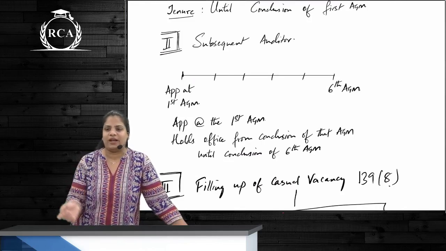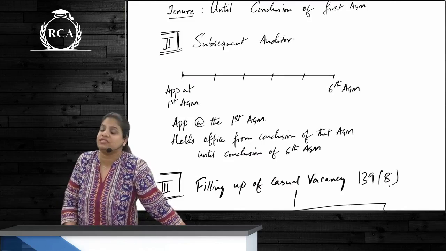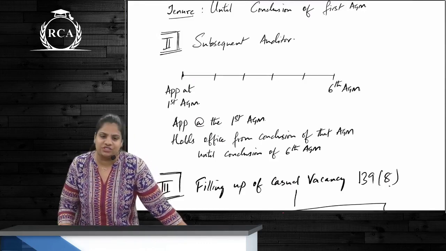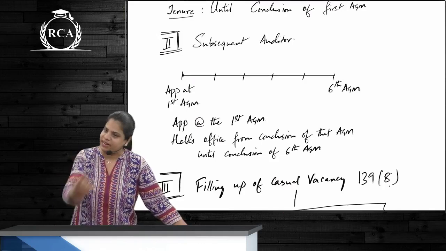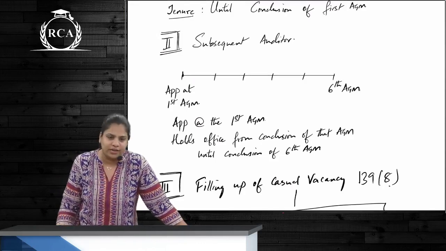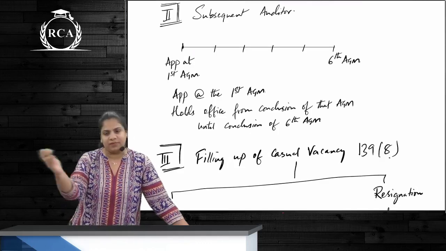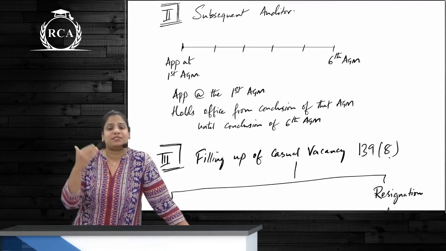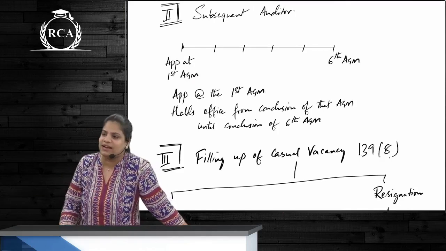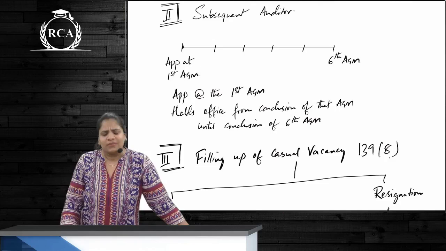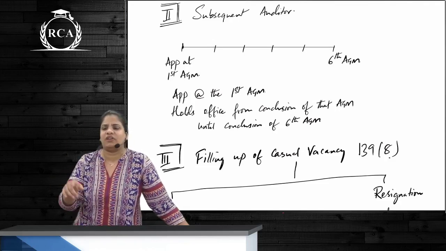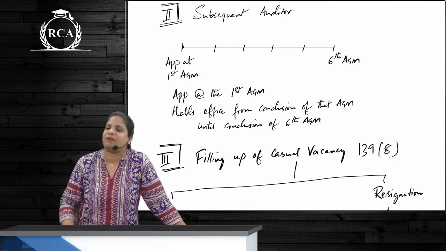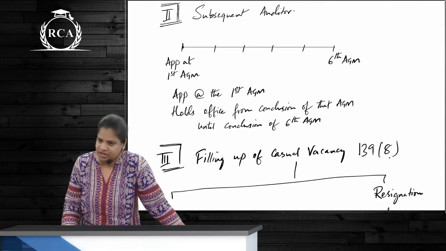So he is appointed at the AGM, but his tenure will start from when? From the conclusion of that AGM. Because till the conclusion of that AGM, your first auditor is going to be the auditor, correct? And his tenure is going to be till conclusion of the sixth AGM, right? Will a subsequent auditor be appointed there as well in that sixth AGM? Yes or no? Yes, he will, and his tenure will be till the conclusion of the sixth AGM, that AGM being the first AGM, correct?